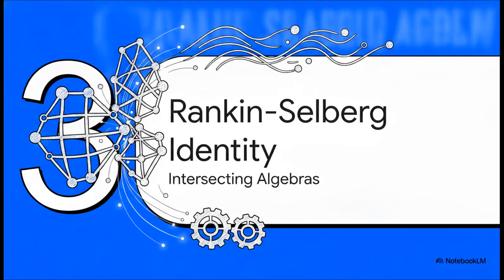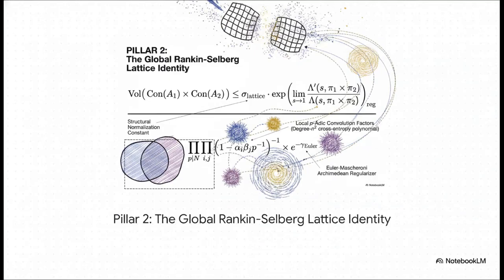Okay, Section 3, the Rankin-Selberg lattice identity. Let's see what happens when systems interact. Pillar 2 gets into the physics of interaction. When two distinct algebras interact, their discrete complexes actually lift into cuspidal automorphic representations. The structural bound here is fascinating. The intersecting volume is capped by a normalization constant and the global Rankin-Selberg L-function derivative.